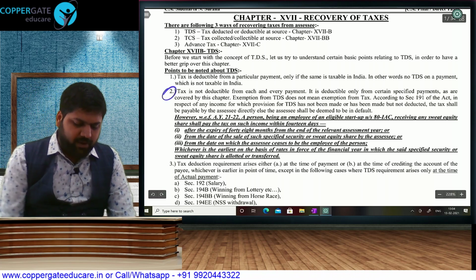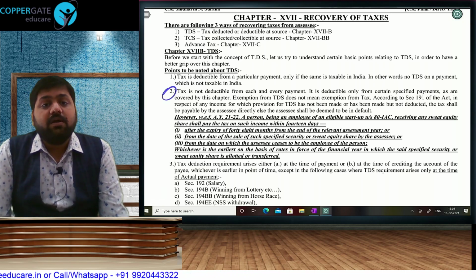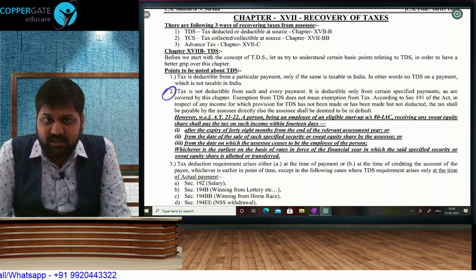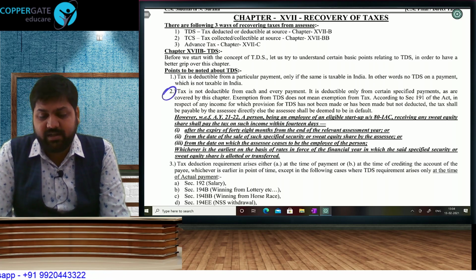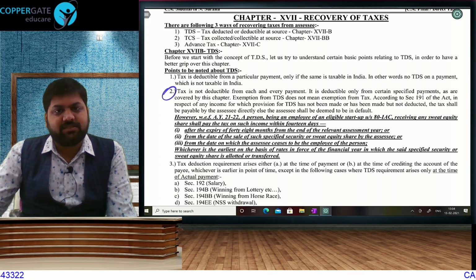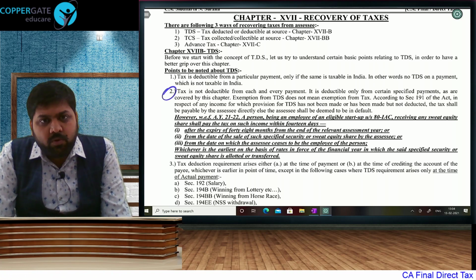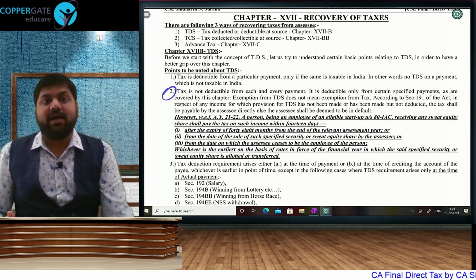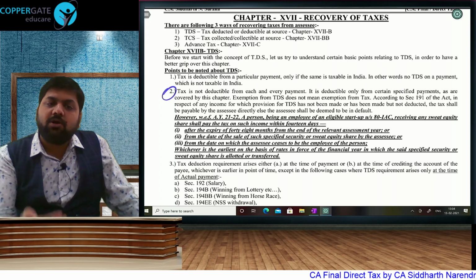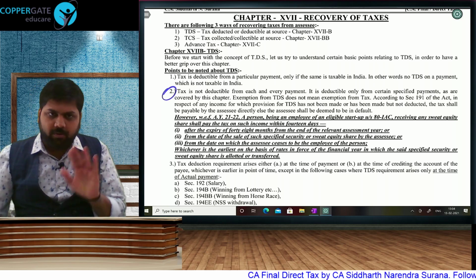First, this point, this is not entirely an amendment, just a clarification. Do I need to tell you that as a professional, as a CA, I get payment after deduction of TDS. But in case that person, supposing one of the clients with whom I am working, has not deducted TDS, does that make me immune from taxation? No, I have to make direct payment. So supposing I get 1 lakh, TDS is deducted, but still I offer 1 lakh to tax, and whatever is the TDS, take credit. No problem.